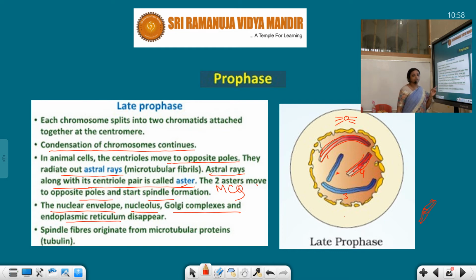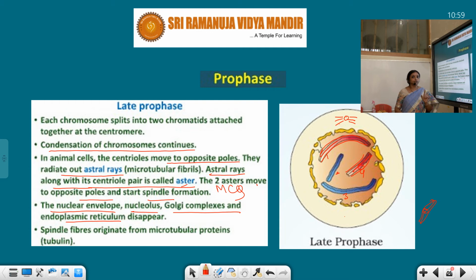Very important thing, student. In the interphase stage we have seen the nuclear membrane is there, and the nuclear membrane is double membranous with small pores, which we have seen in the structure of the nucleus. That membrane separates the cytoplasm from the inside of the nucleus. That membrane was present at the interphase stage. So what changes take place in the prophase stage you have to remember, because telophase is just opposite to that. Remember student, telophase is just opposite to prophase.